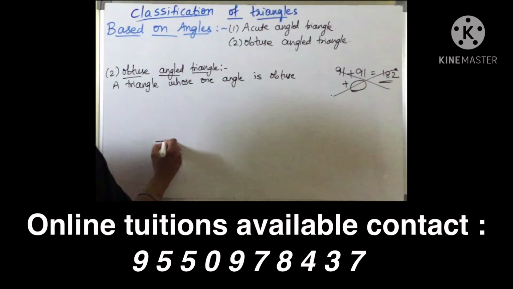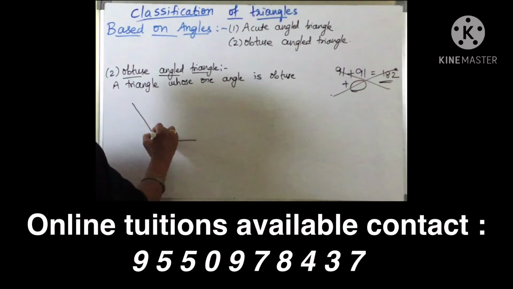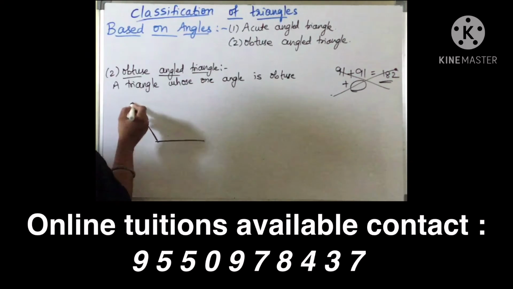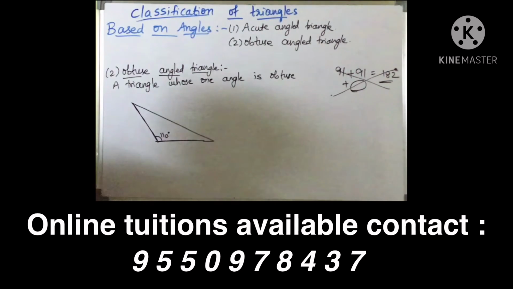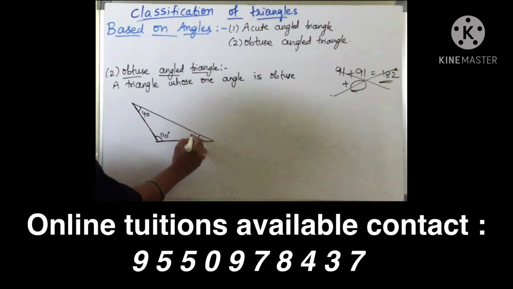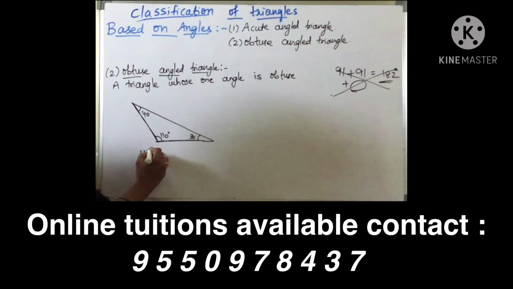So example, you know the shape of the obtuse angle, children? This is the shape of obtuse angle, right? If I draw this triangle, suppose it is 110 degrees, okay? Next, if it is 40, it is 30. So 110 plus 40 plus 30 gives you 180, okay?